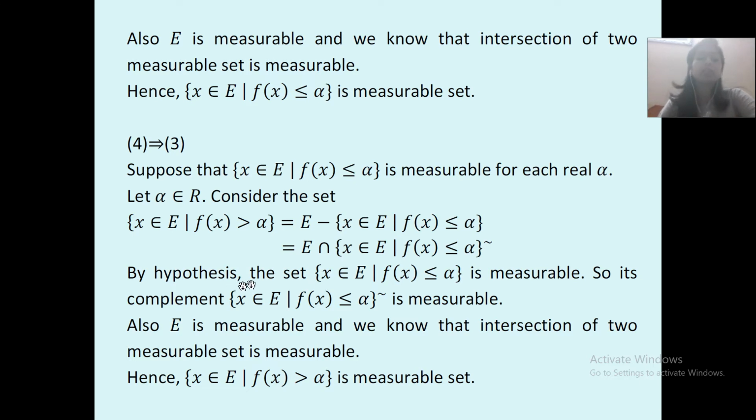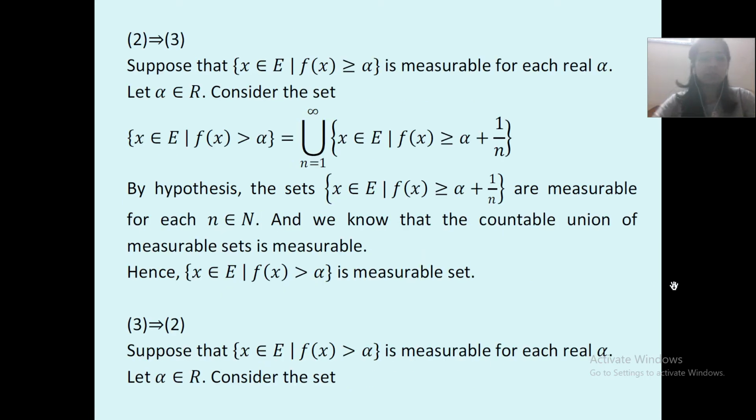So by hypothesis we can say that the set of x belonging to E such that f of x is less than or equal to alpha is measurable. So its complement is also measurable. Also E is measurable and we know that the intersection of two measurable sets is always measurable. Hence, the set of x belonging to E such that f of x is greater than alpha is a measurable set.